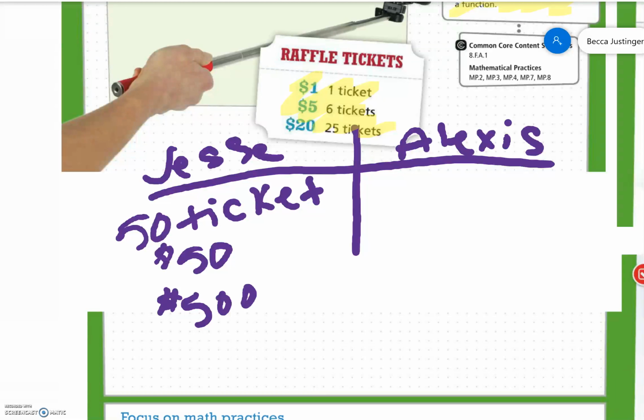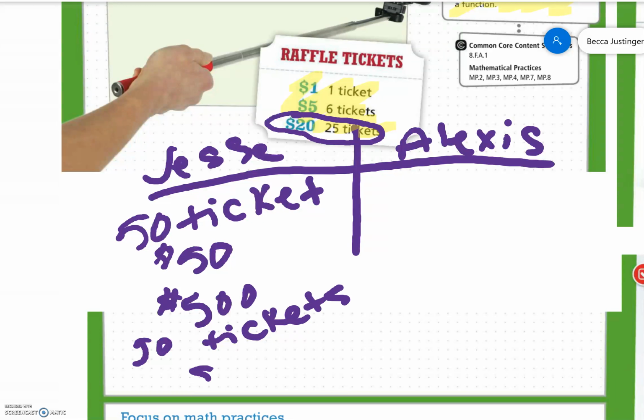But what if each person sold 25 tickets at a time? Well, 25 tickets is $20, so if they sold 50 tickets, they could sell 50 tickets for $40. And if each person only sold $40 times 10, that would equal $400, and that would not reach their goal.